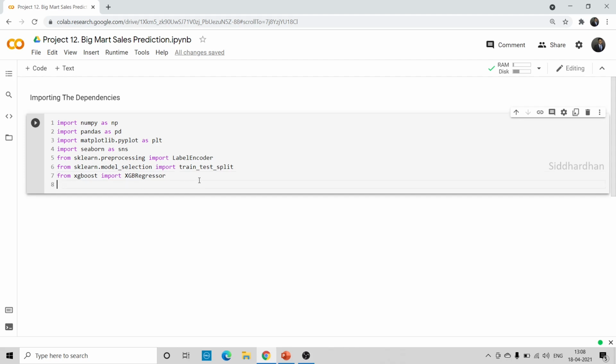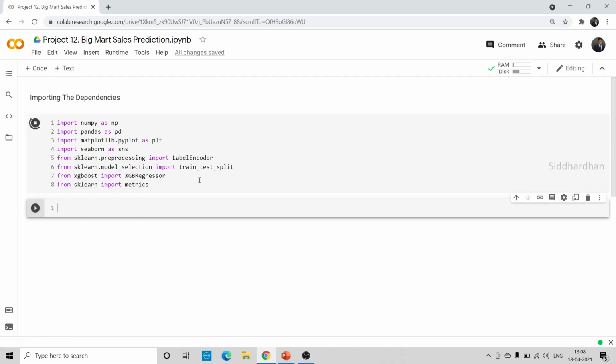Okay, and then we need to import from sklearn, import metrics. So this metrics is used to give us some functions that will be used to find the performance of our model. So these are the dependencies which we need.